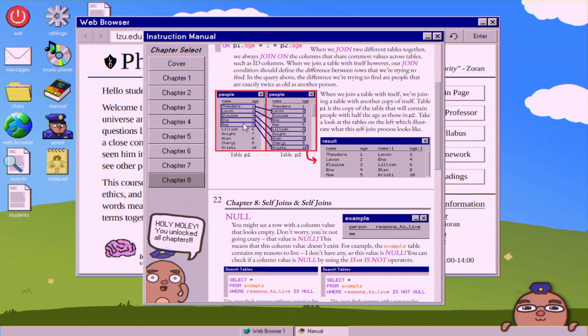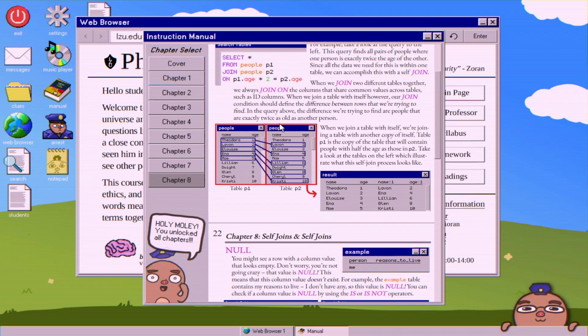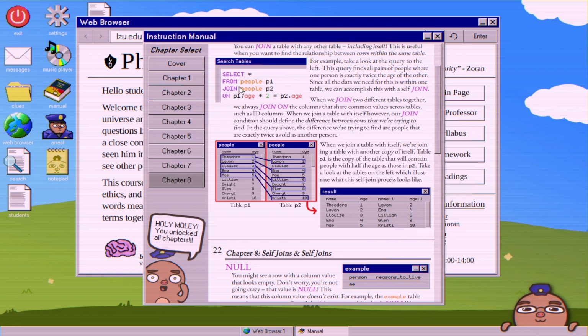So here we have table P1, table P2, and all that's basically saying is that because all this information exists within the same table, you are just copying and then overlapping that information to itself. So in the normal way where you would join tables that have a similar column, you are essentially just telling the table, hey, since you have the same information, I am just going to manipulate that information you have within yourself. And if that doesn't make a whole lot of sense, that's fine. It's a little easier to get once you actually see it.